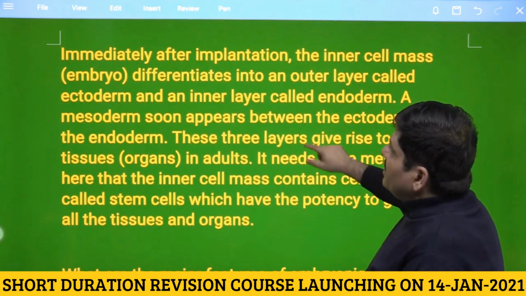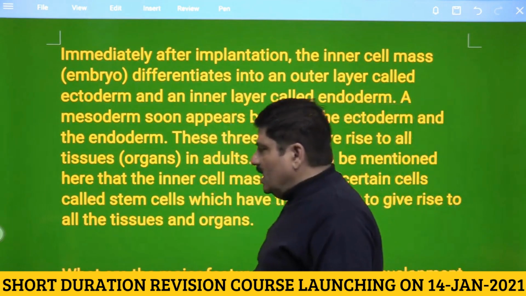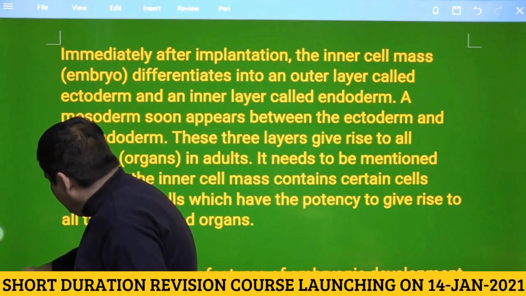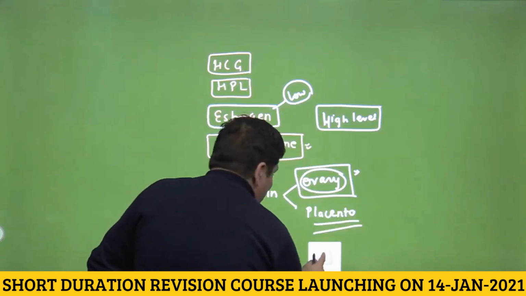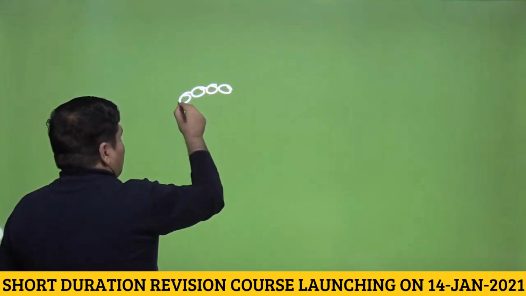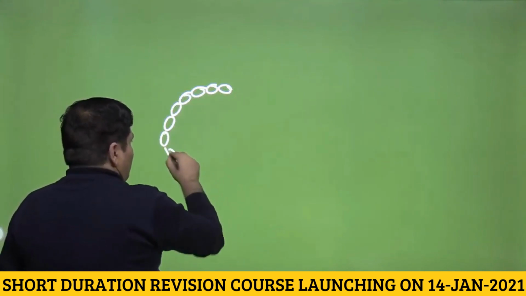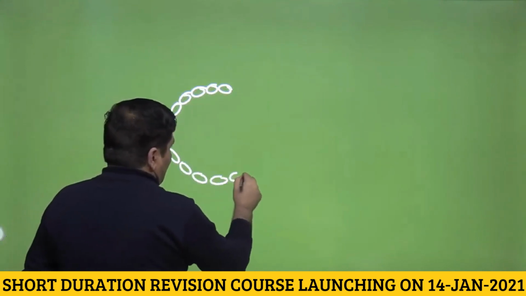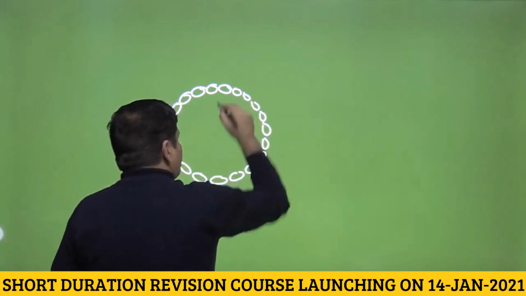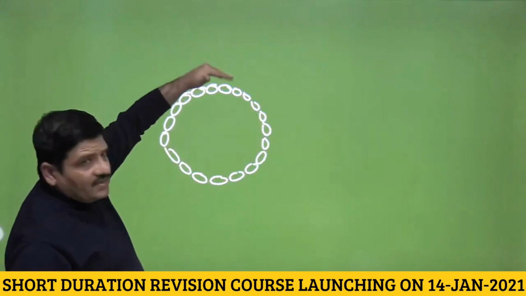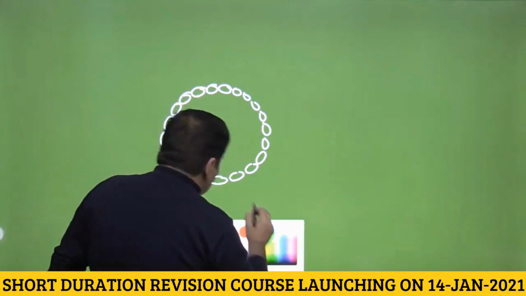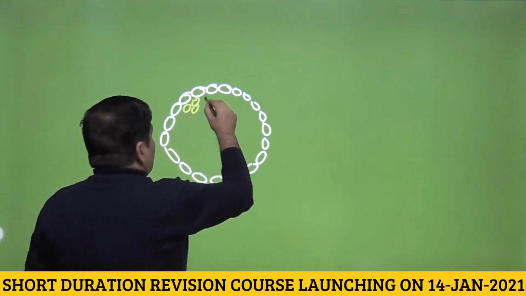Then we say that immediately after implantation, there is an inner cell mass. What happens to the inner cell mass? Now, again, we will have to make a diagram, and let me make it again. Just bear with me. What exactly is happening? I am making a rough diagram for the sake of understanding, and therefore I am not going into the details, just telling you that this is an embryo. We know that the trophoblast cells will be involved in the implantation, and now we also know that there would be an inner cell mass. So this would be the inner cell mass.